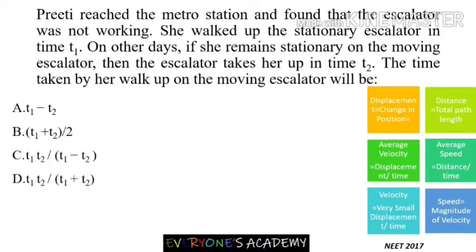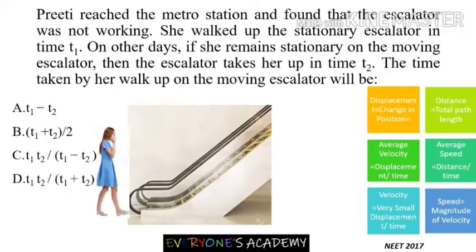In this next problem, it is given that Preeti reached the metro station and found that the escalator was not working. So we will see the animation for this. This is the escalator. An escalator always moves with a uniform velocity. Then she walked up the stationary escalator in time t1. Because the escalator is not working, she will walk up in time t1. The time required for her to walk up is t1.